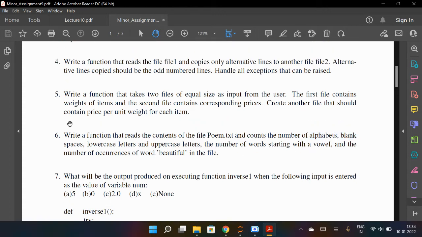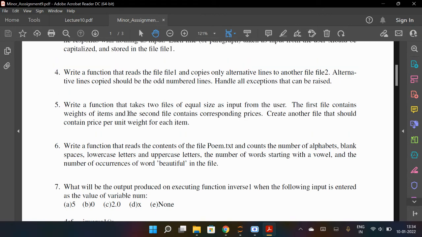Fifth is write a function that takes two files of equal size as input from user. The first file contains weight of the item and the second file contains corresponding prices. So this type of program we have done in PPT. We had one weight and price. Create another file that should contain price per unit weight, price upon weight for each item. So one has weight, other has price, and then in the third file you have to write price per unit weight. So price upon weight you have to write into the third file.